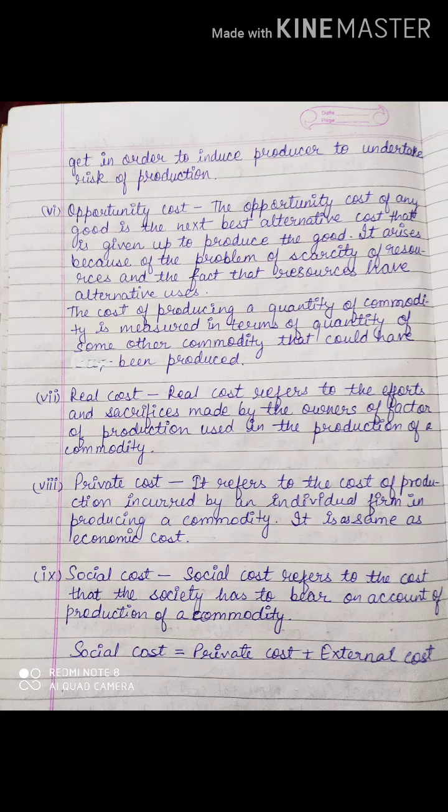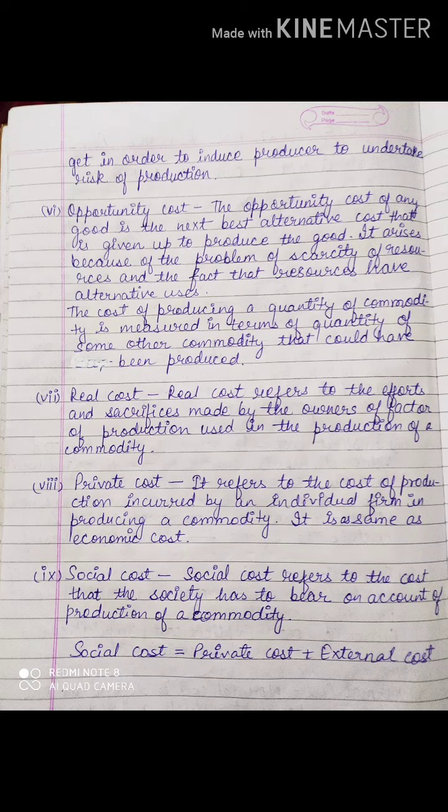Okay, next is real cost. Real cost refers to the efforts and sacrifices made by the owner of factors of production used in the production of a commodity. Okay, so what you are doing, you are sacrificing when you are putting in your capital. Fine. Purchasing machinery, you are sacrificing as an owner.